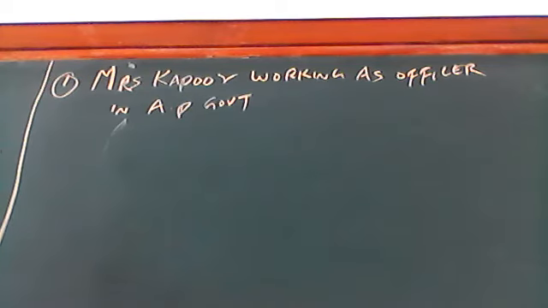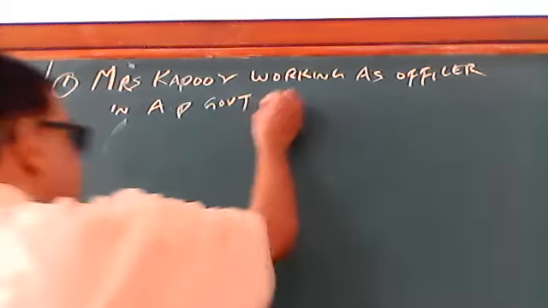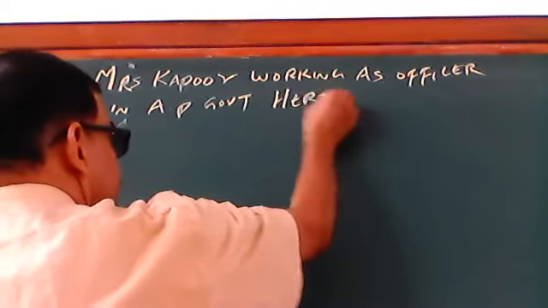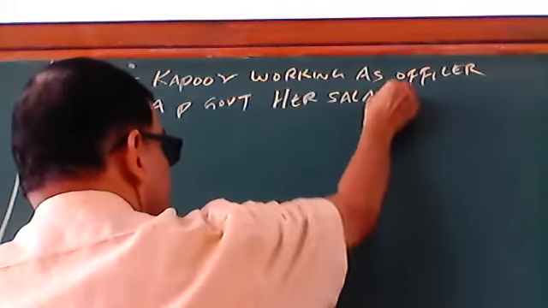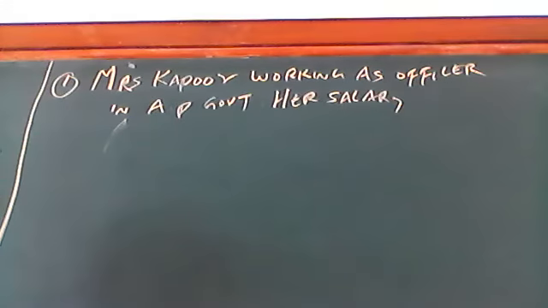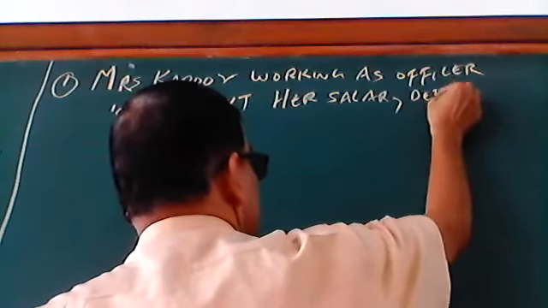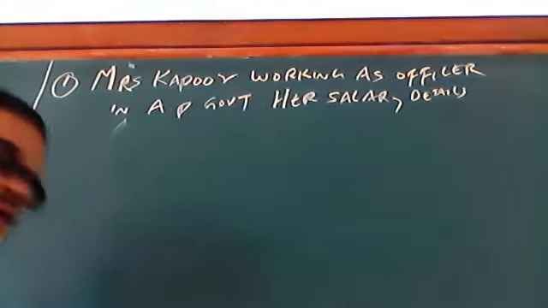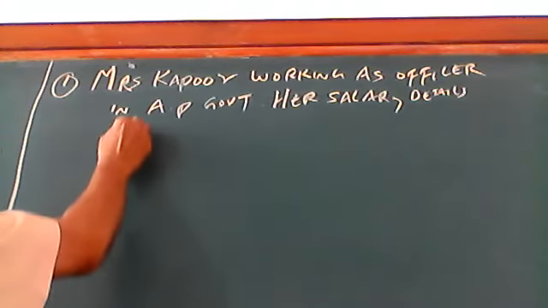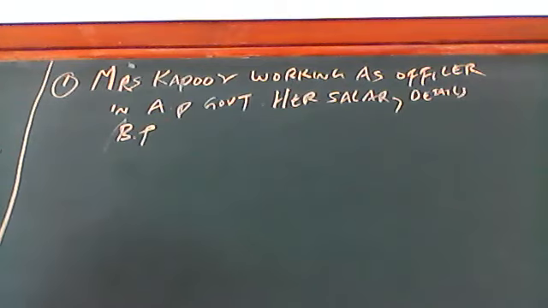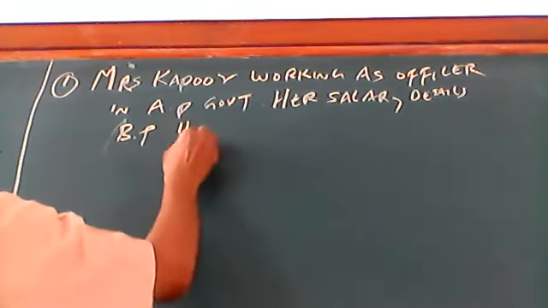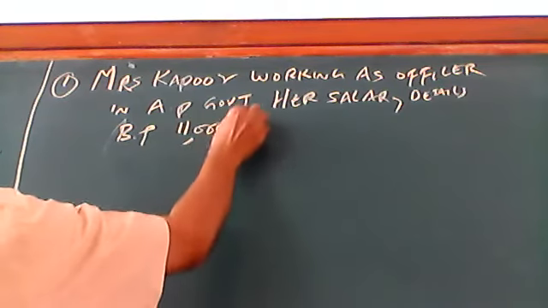So Mrs. Kapoor is working as an officer in AP government. Her salary details are given. BP means basic pay, not blood pressure. BP is basic pay at the rate of 11,000 per month.